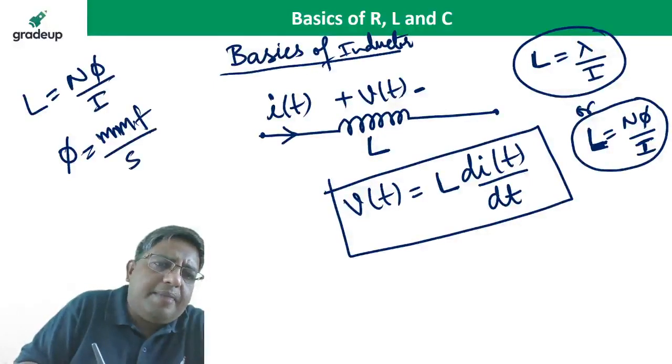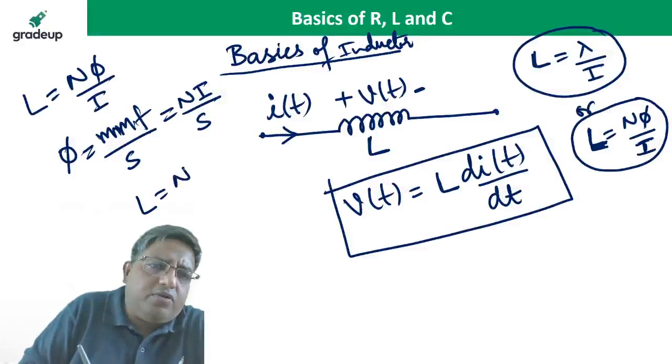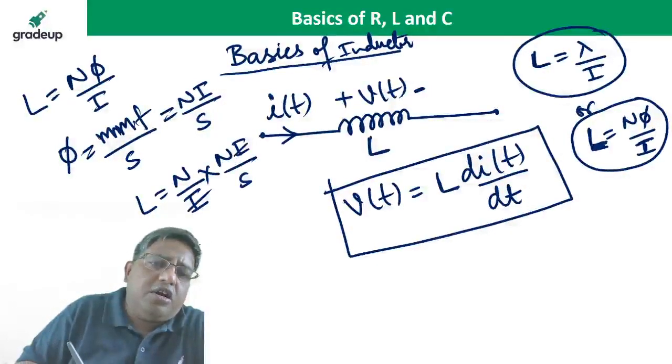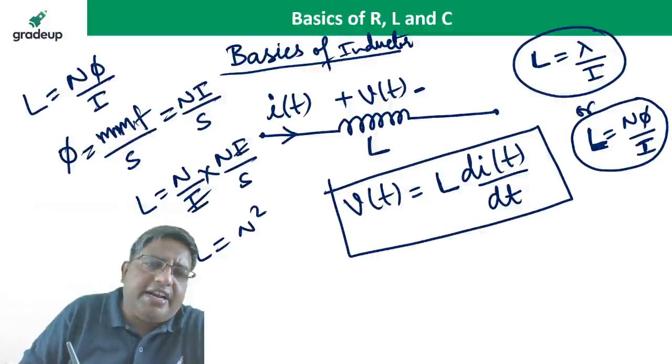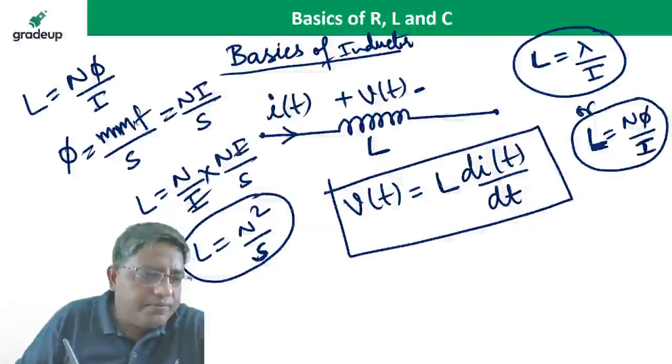MMF is equal to Ni, and the reluctance is S. So if you put it here, the inductance value is N upon I multiplied by phi, and phi is equal to Ni upon S. I cancels out, so the inductance value is N square upon S, where N is the number of turns of the coil and S is the reluctance of the core.